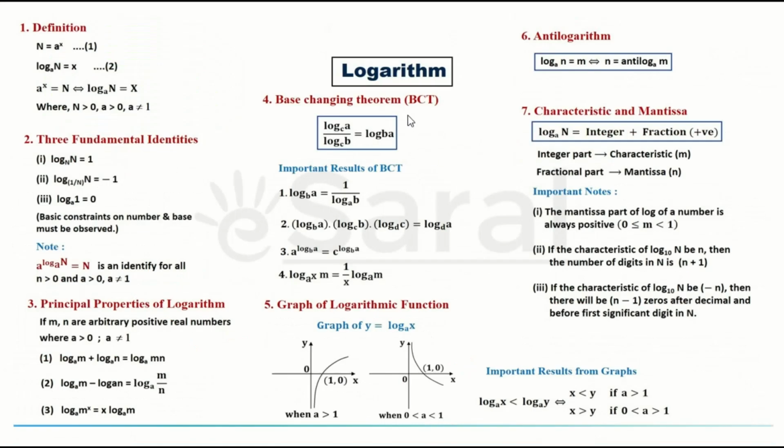Then we learned the logarithm. In the logarithm, when the base and the argument are the same, you will get the answer as 1. Log 1 is 0. Then the laws: log m plus log n gives you log mn. Same way, log m minus log n gives you log m by n. If I have a power on the argument, then it will be x log m. Then we learnt what is characteristic and what is mantissa. Always, the log base should not be equal to 1. By this, I hope you understood the real numbers very clearly.